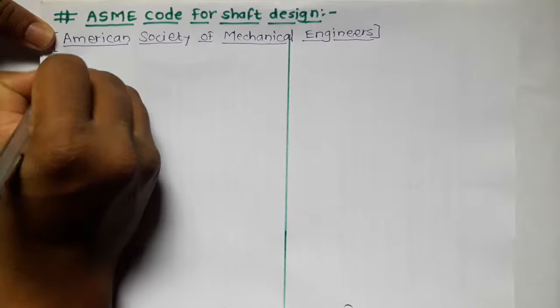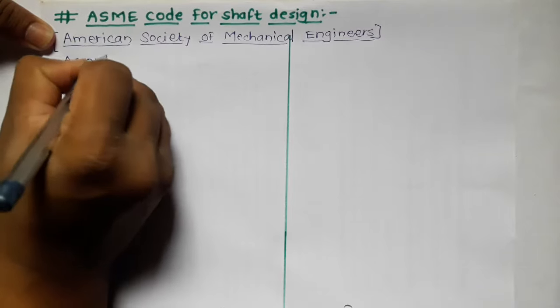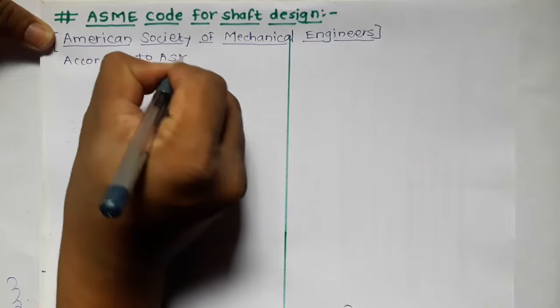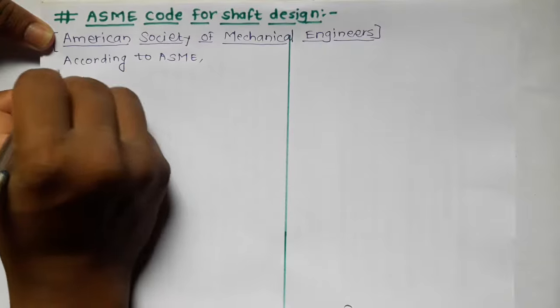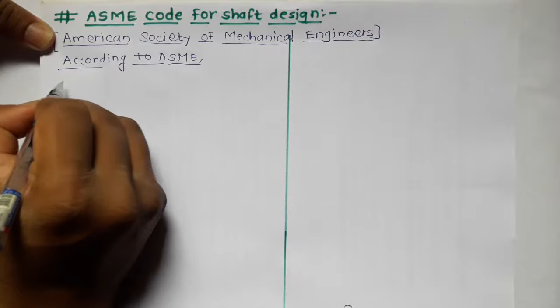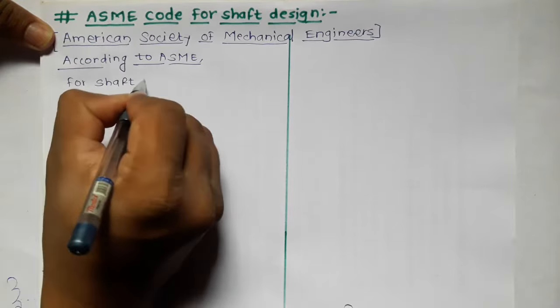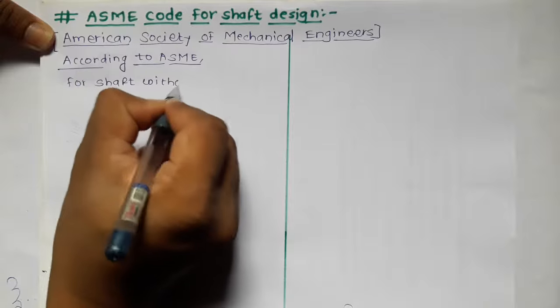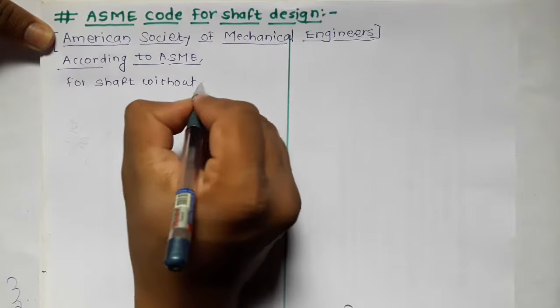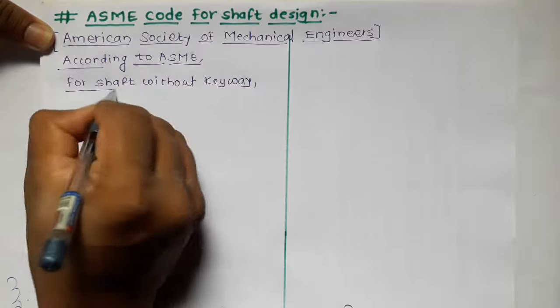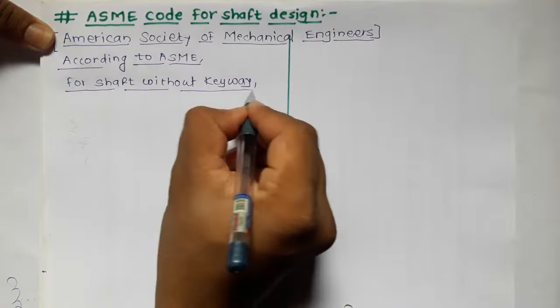So according to ASME code, for shaft without keyway, first of all, shaft without keyway is considered.